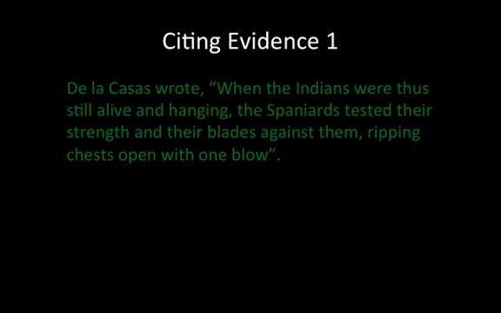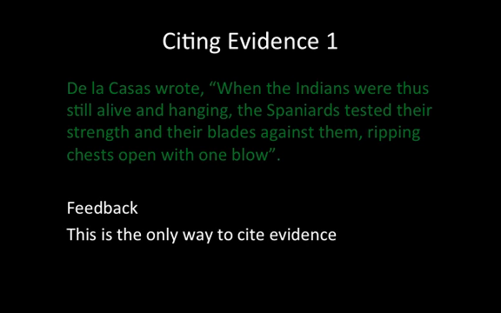Okay, citing evidence. I'm not going to spend a lot of time on this one. This is one student's paper, and De las Casas wrote, "When the Indians were thus still alive and hanging, the Spaniards tested their strength and their blades against them, ripping chest open with one blow." Okay, this is the only way to cite evidence. We have De las Casas, the source. What did he do? He wrote. What did he write? "When the Indians were thus still alive." Okay, this is the way you want to do it.